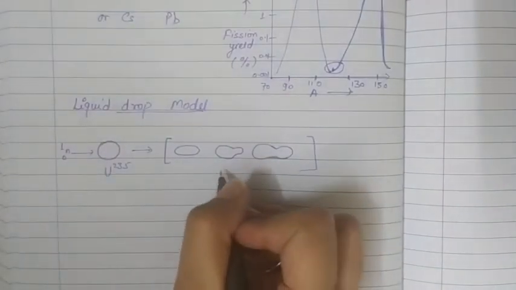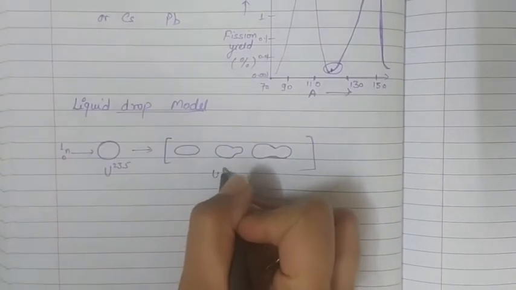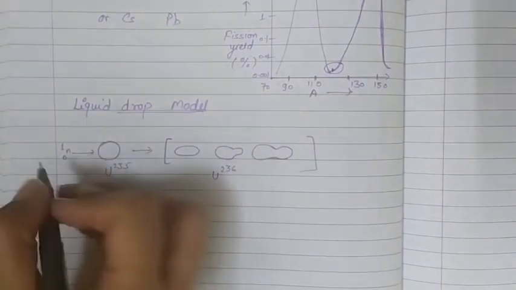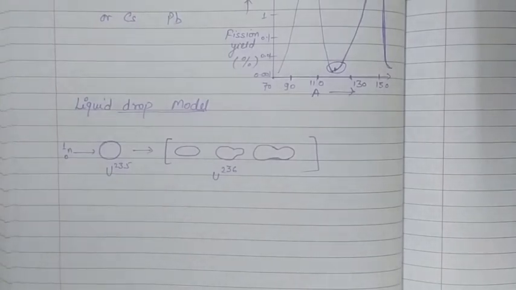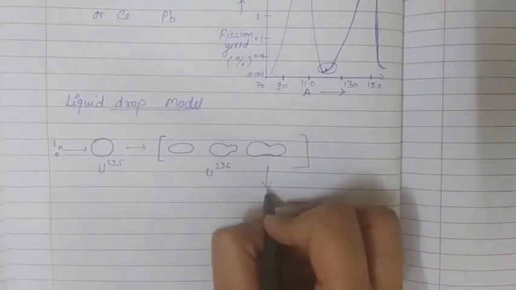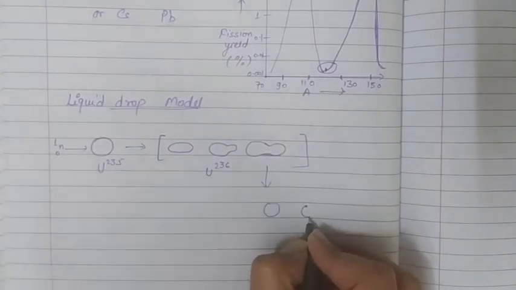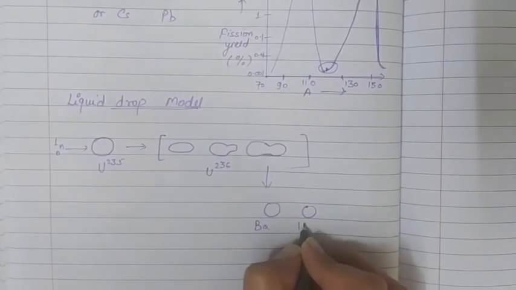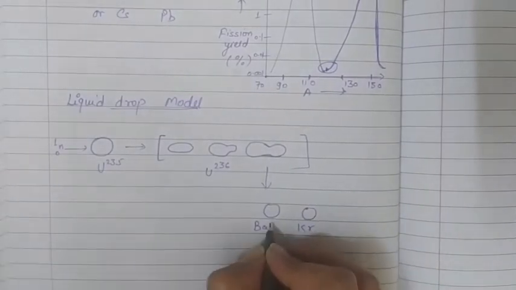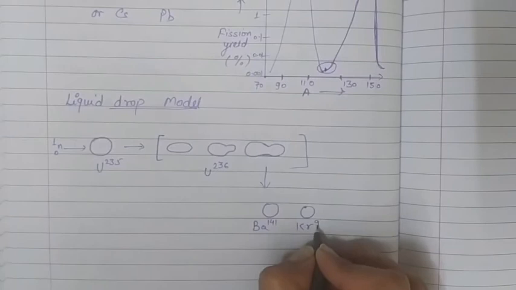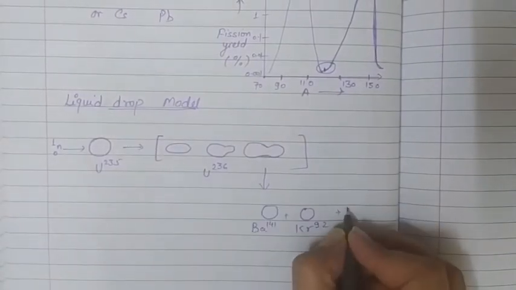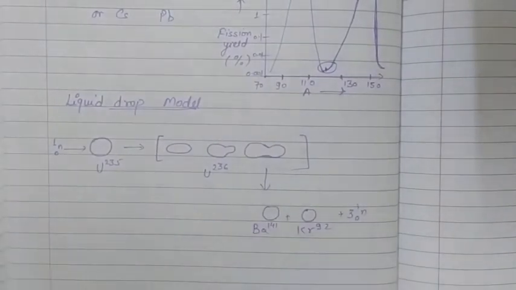So the oscillations that are happening inside the nucleus because of the capturing of this neutron lead to the fission of the nucleus at the end into two fragments along with the emission of three neutrons. So in the output we get two different fragments. One is of barium, the other is of krypton. Barium is 141, krypton is 92, along with three neutrons in the output.